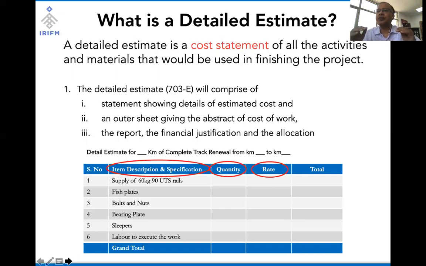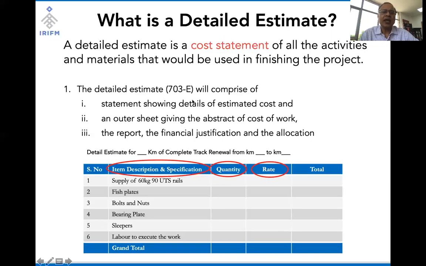The difference between abstract and detailed is that an abstract estimate can be a rough approximate cost of work, whereas when it comes to detailed estimation, we do a detailed costing of all the activities and materials which are needed to finish a particular work. Now, this is defined in more detail in paragraph 703 of the Engineering Code.